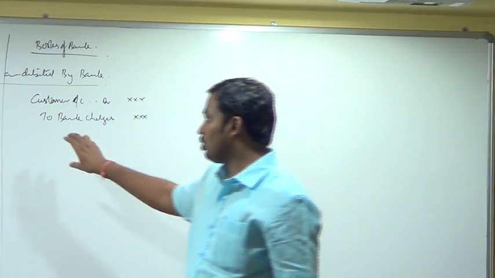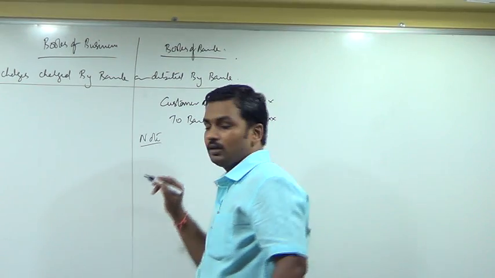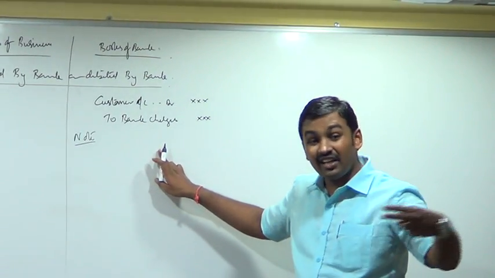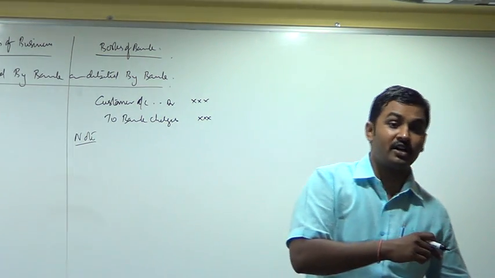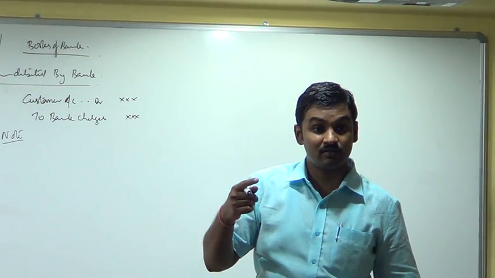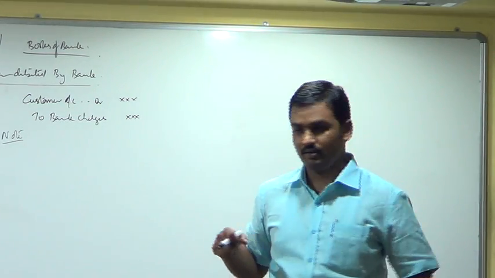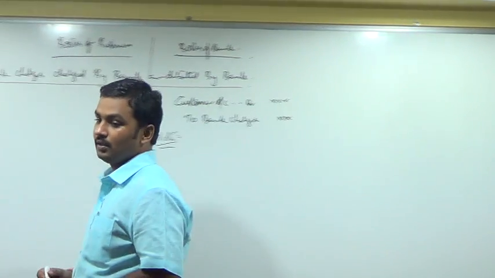Yes. So you write here note. Bank charges is income, hence credited. We are deducting it from customer. See, when customer deposits cash, customer account is credited in the books of the bank. But now what are we doing? Crediting customer, debiting customer. So we are withdrawing money from his account. Who is withdrawing? Bank is withdrawing. Note. What will you write here?